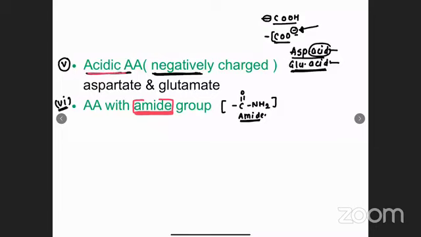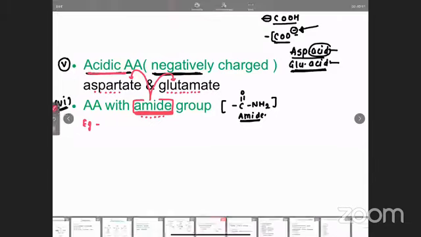So I can say there are two amino acid which contains excess amount of acid, aspartic acid and glutamic acid. They contain the excess amount of acid, and amide loves acid. So what this amide will do is, amide will go and will attach on aspartate, as well as it can go and will attach on glutamate. So if amide goes and attaches on aspartate, it will convert into asparagine.